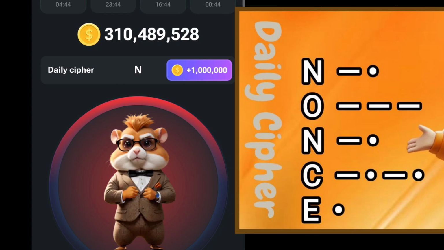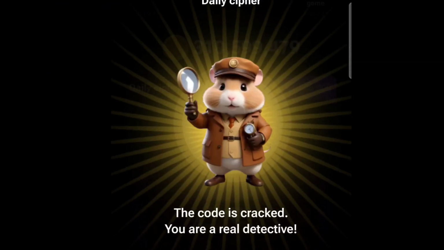Then O, that's 3 dash. Then N again, dash and dot. Then C, dash dot dash dot dash dot dash dot. Then the last one, dot. So that's the daily cipher for today.